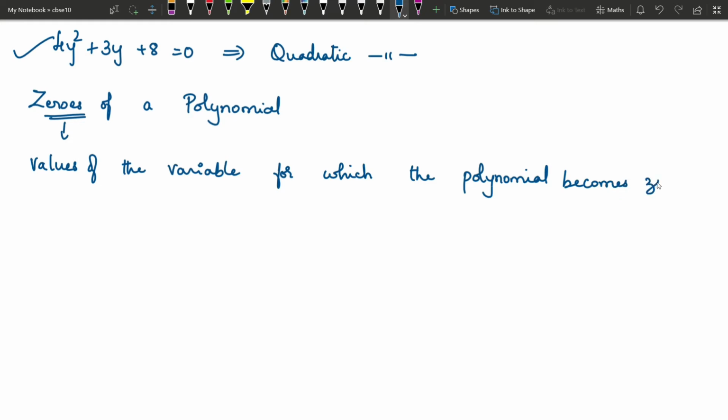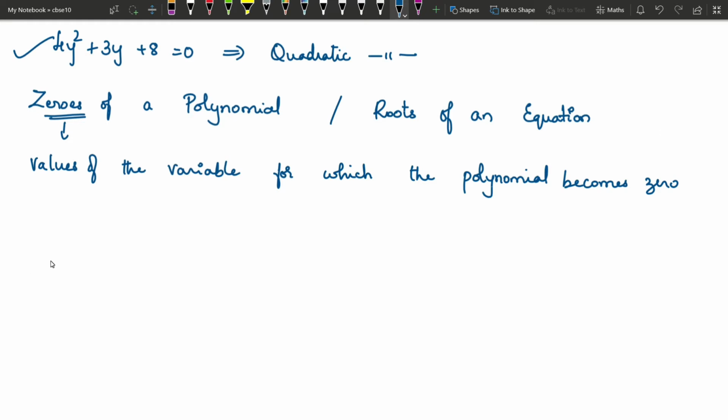The same thing is also called roots of a quadratic equation, roots of an equation basically. So if you say it as a polynomial, then the value of the variable for which it becomes zero, we call that zero of the polynomial. If I initially take it as an equation, then it is called root of an equation.